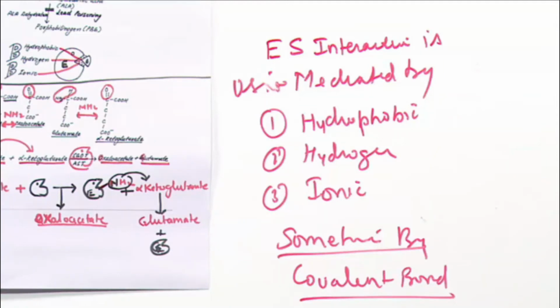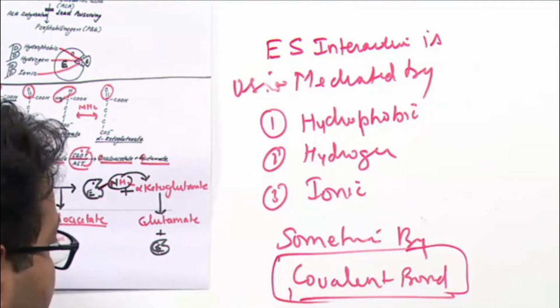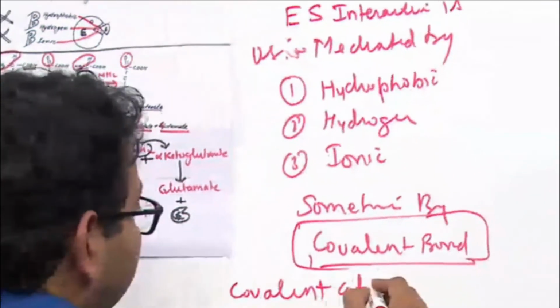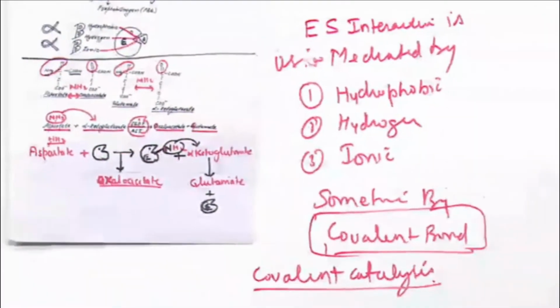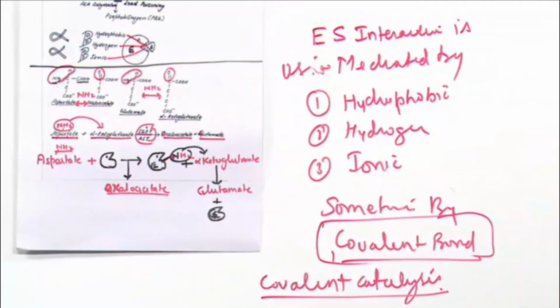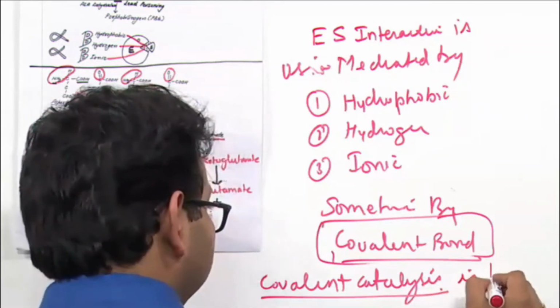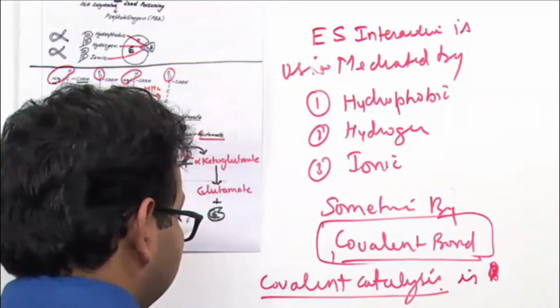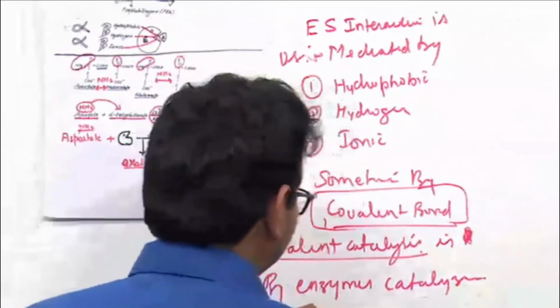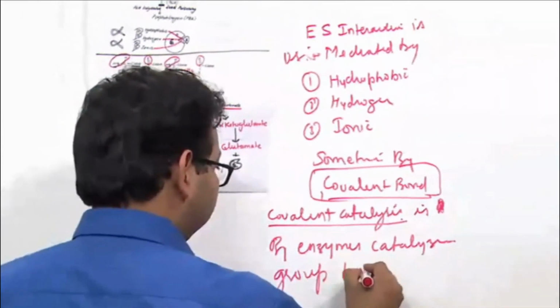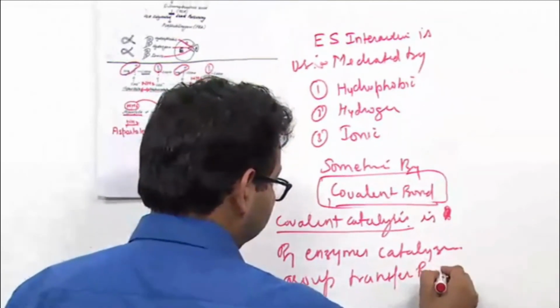And when enzyme substrate interaction is mediated by covalent bond, that is called covalent catalysis. Covalent catalysis is shown by enzymes catalyzing group transfer reaction, usually.